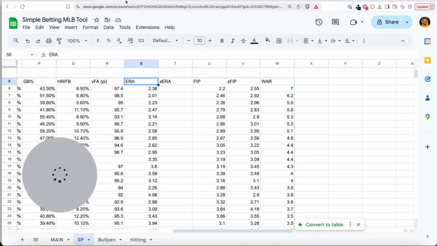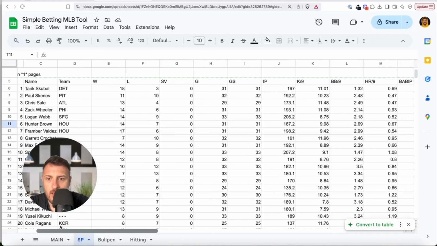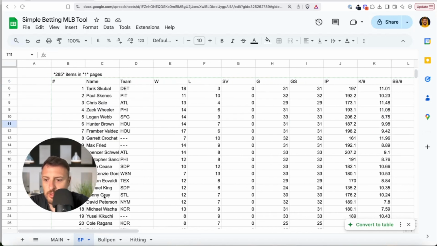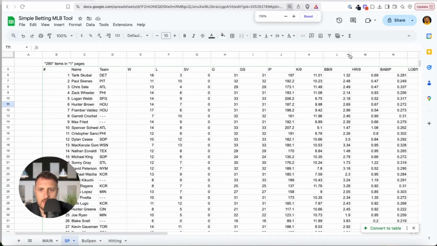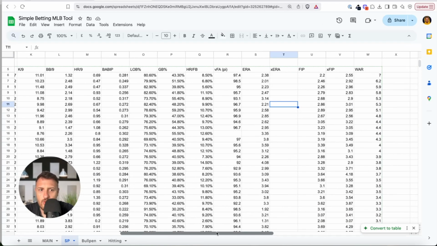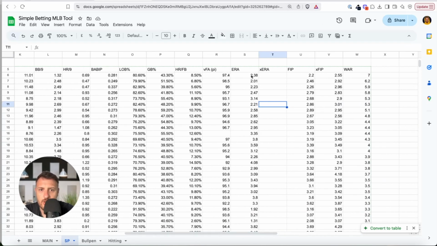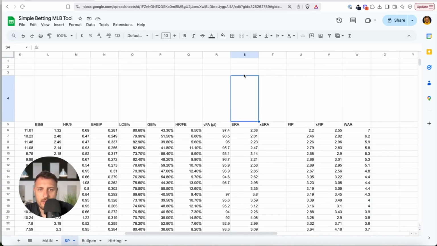So I go back, and the next thing I will do is calculate the average. I will just make this smaller. What I want to do is calculate the average ERA. I can do this here.